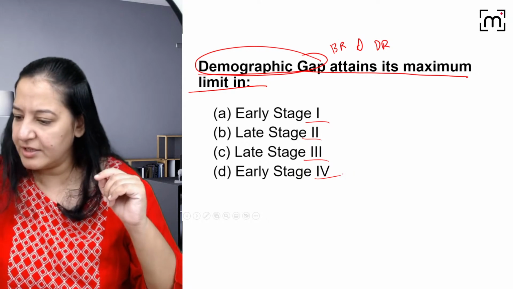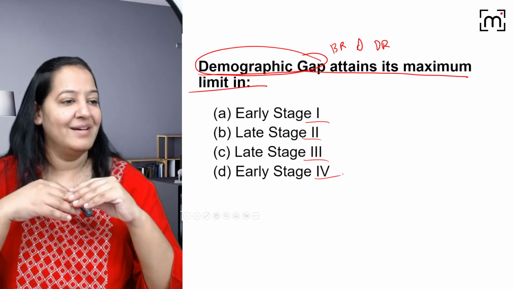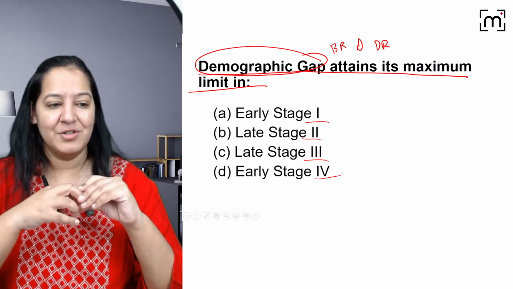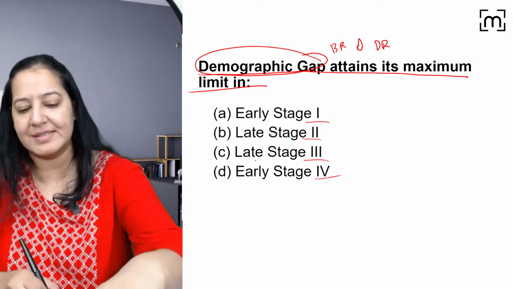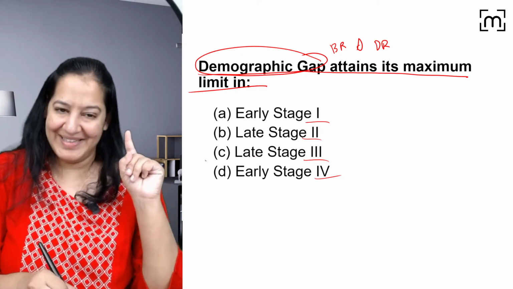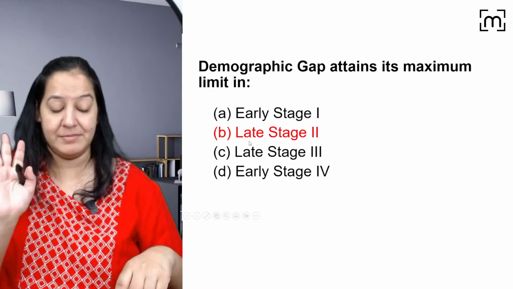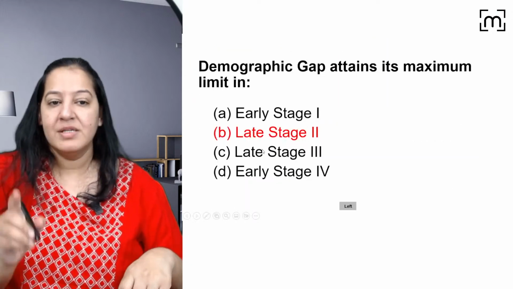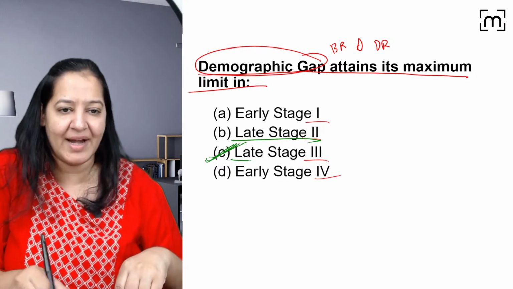Let me see if I can see your chat. Give me a minute. Yes, I can. Yes, can you tell me? So Gajanan is saying C. Ayush is saying C. What about others? Everyone participate. So yes, C is the correct answer. In stage 3, the gap is maximum. I'm sorry. It's late stage 2. Okay. Let me explain. See the option. It's late stage 3 and late stage 2.